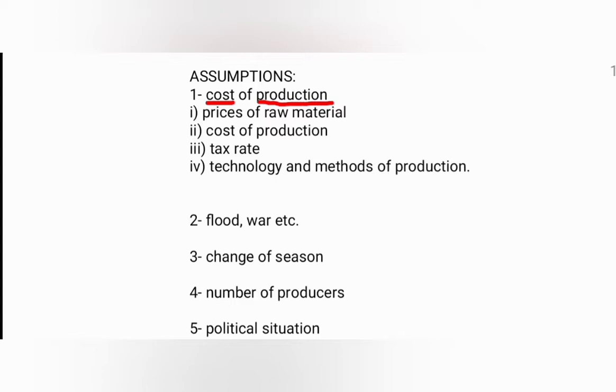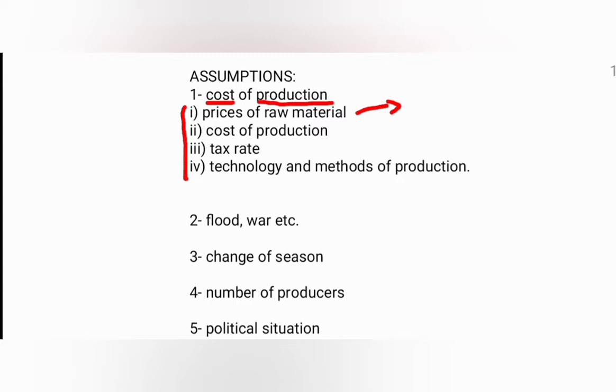For example, here we have four things to explain the cost of production. First, the prices of raw material. We are saying that the price of the raw material will remain the same. If the price of raw material decreases, then the cost of production will decrease, and the producer will try to produce more goods and supply more goods in the market, even at constant prices. The price has not decreased or increased, but the producer is ready to supply more quantity.